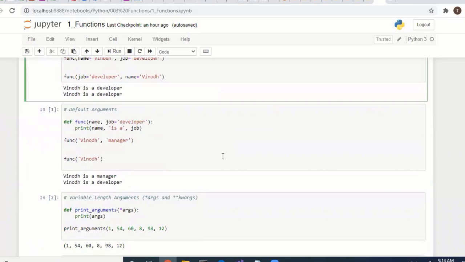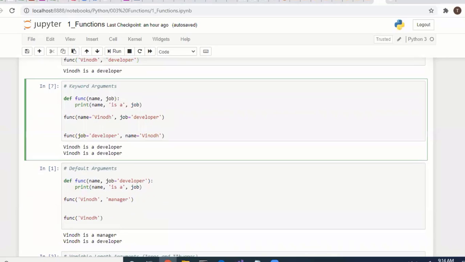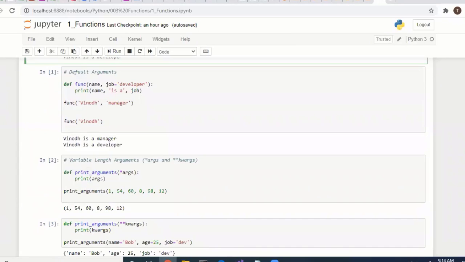And the next thing is default arguments. Till now what we have seen is positional arguments and keyword arguments. What are default arguments? Some parameters are optional, so you don't need to pass them if they are already defined as a default. In this function, the name is func, and name is the first parameter, but the second parameter is already defined here, job is equal to developer. If you don't pass this parameter, it won't throw any error, because a default is already defined. That is called default parameters.